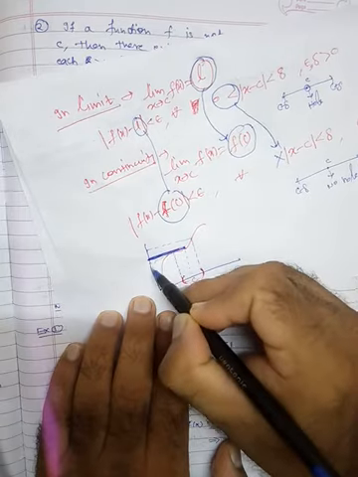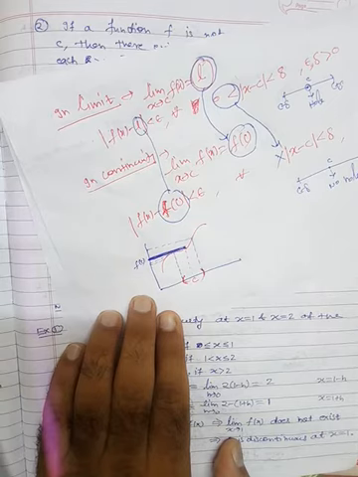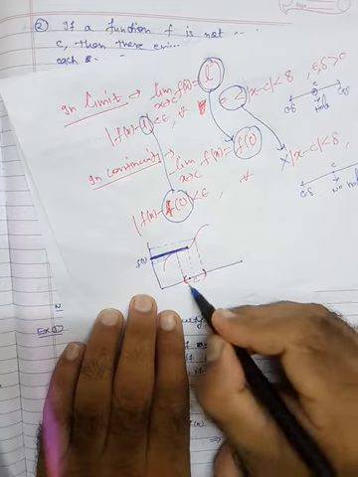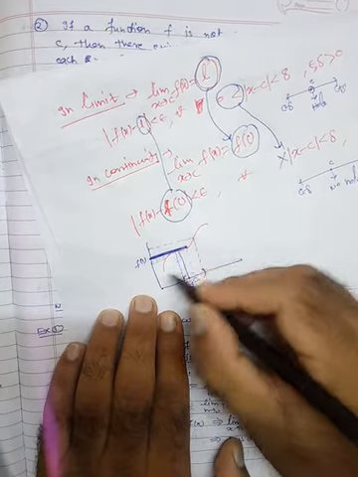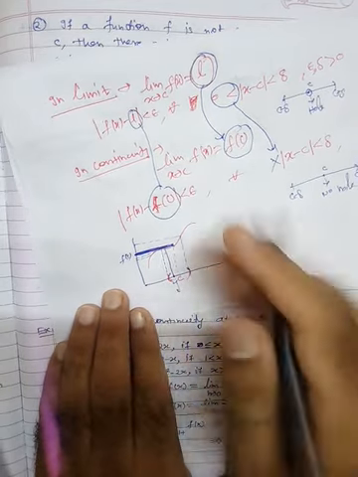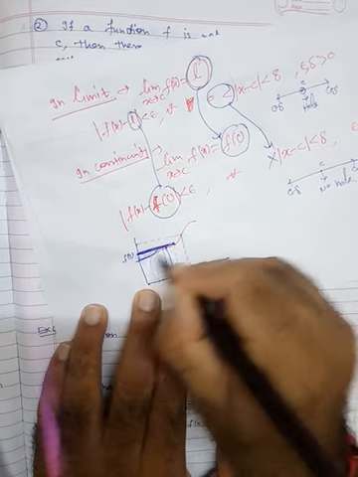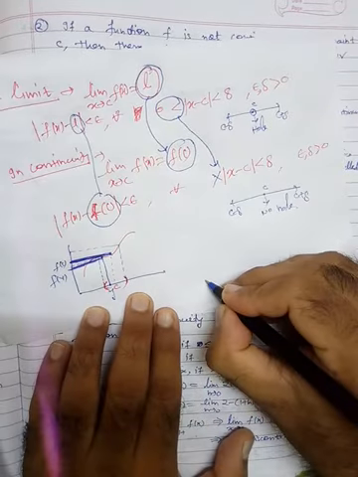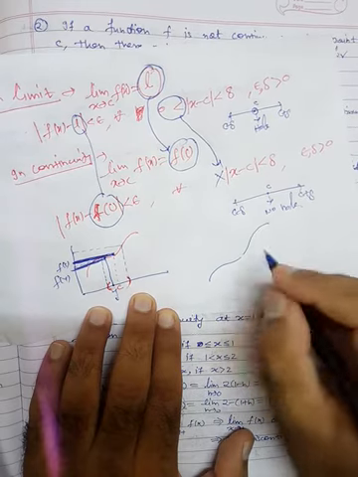This is your f of c. In this neighborhood, when you take any point, suppose y, then you will see the corresponding value. This figure is a little bit not clear, but you just understand the idea. When you take f of y, this value will be f of y. Sorry, let me draw again so that you can understand this clearly.